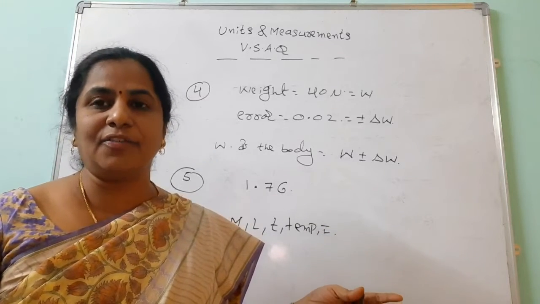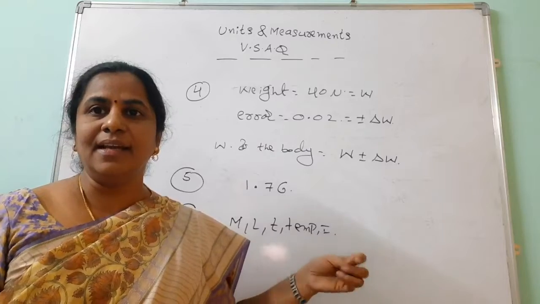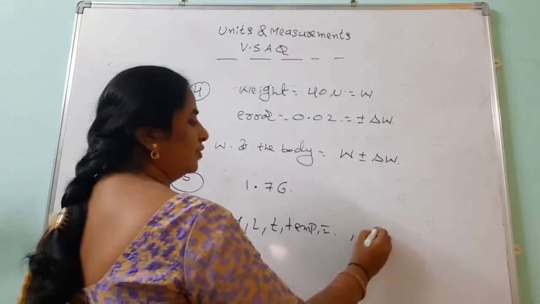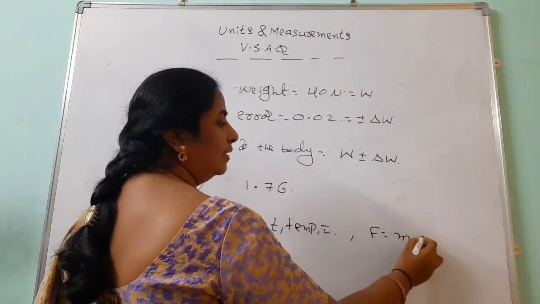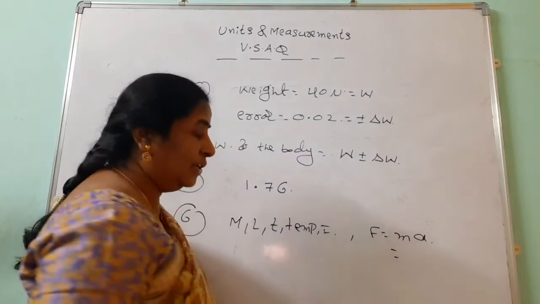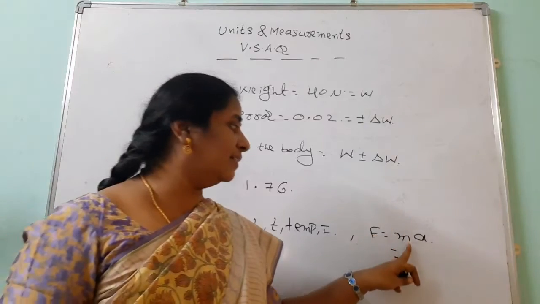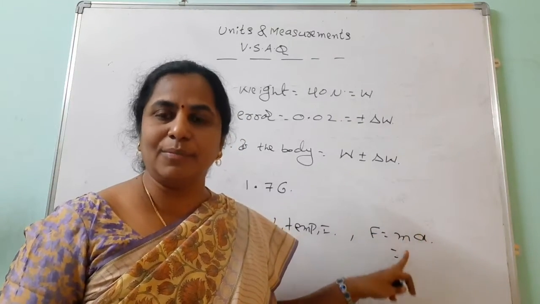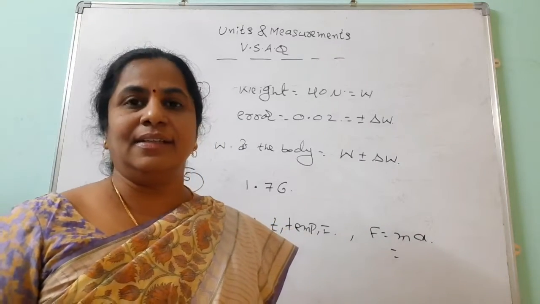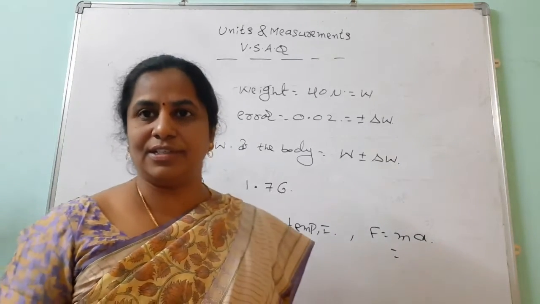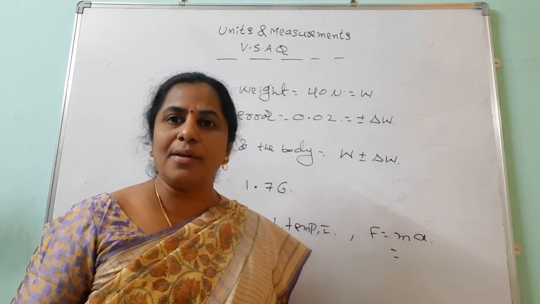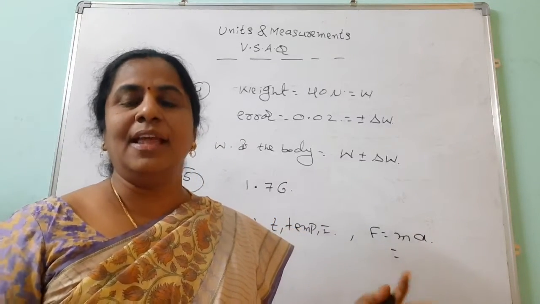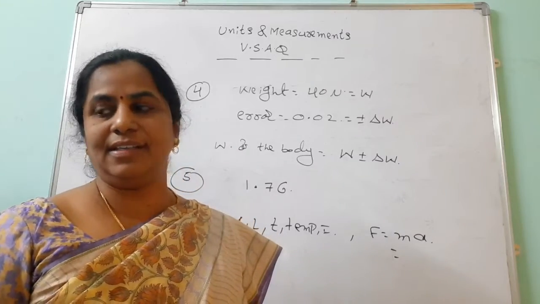Then what are the derived physical quantities? These depend on other physical quantities. Suppose we take force. What is the formula? Mass into acceleration. So it is not independent, it depends on the mass and on the acceleration due to gravity. Like that, momentum is mass into velocity. Then surface tension is force per unit length. So all of these belong to derived physical quantities. Many derived physical quantities are there, but there are 7 fundamental physical quantities.